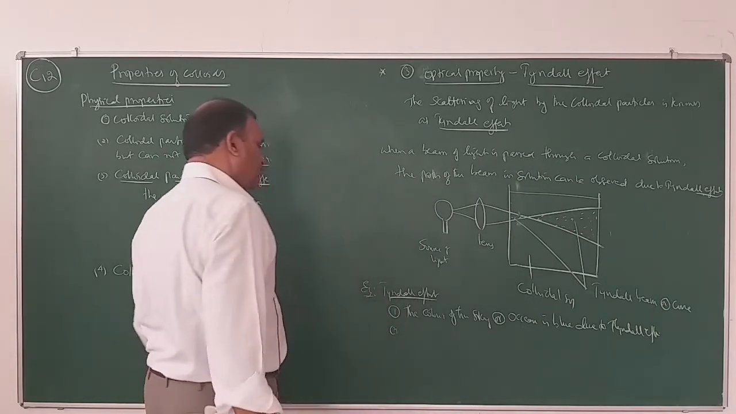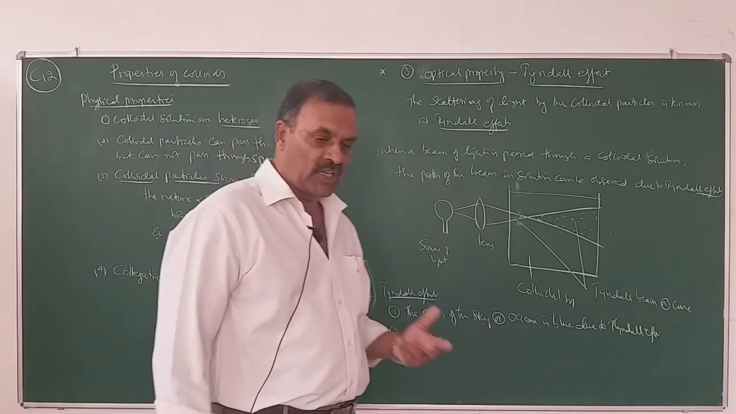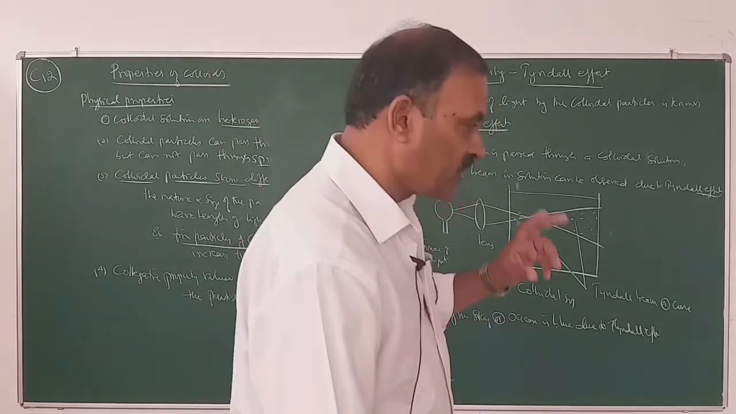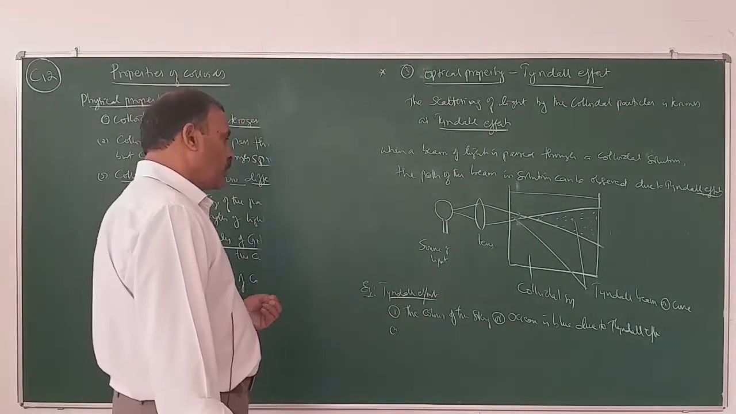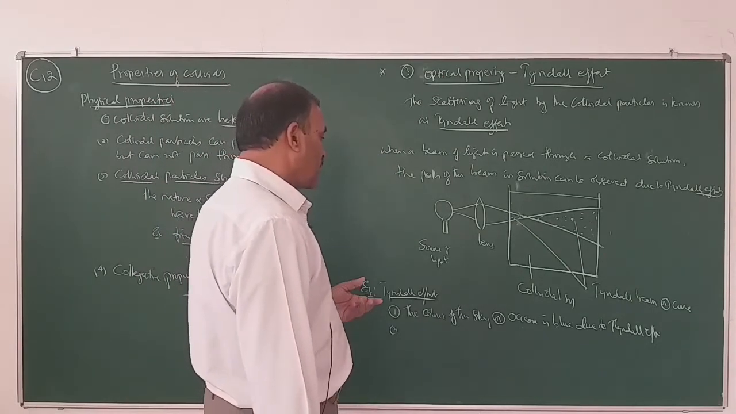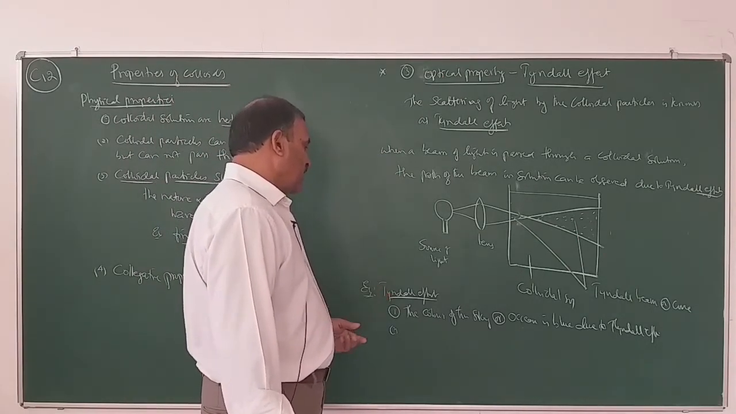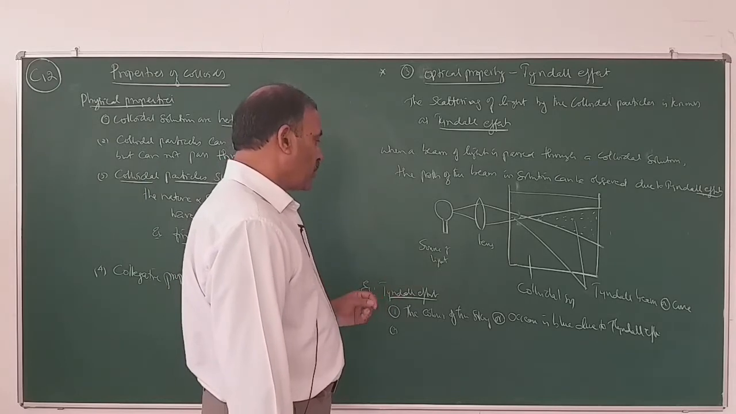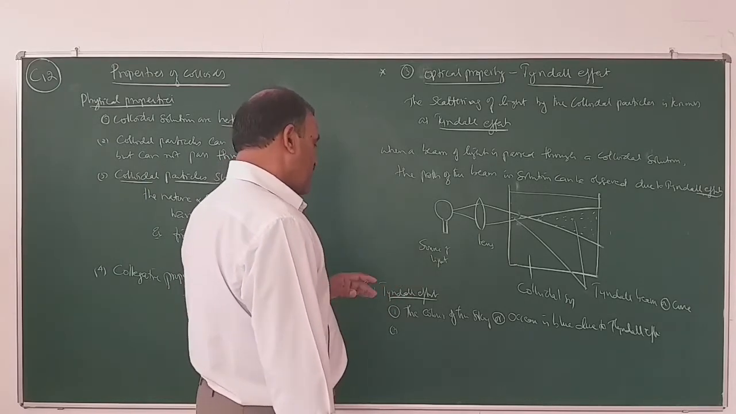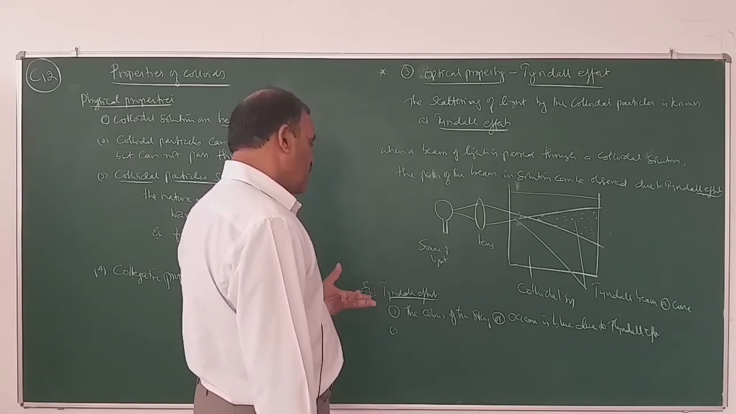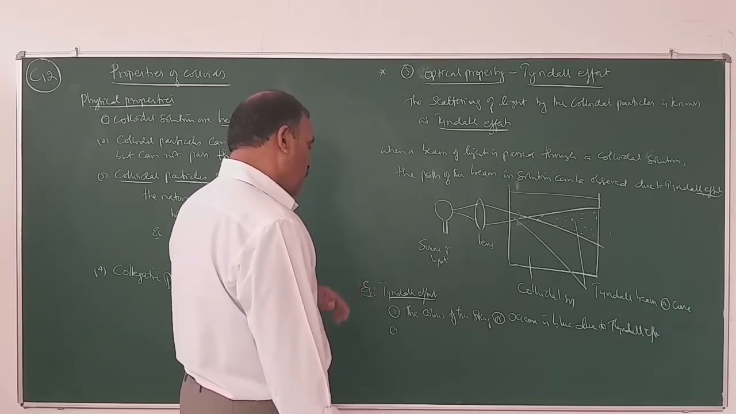Number two, as I have told you, the color of the colloidal particles is due to size, due to nature, and also due to the wavelength of light scattered. The color of the sky is blue because of scattering of light by the colloidal particles which are present in the atmosphere or above the ocean.